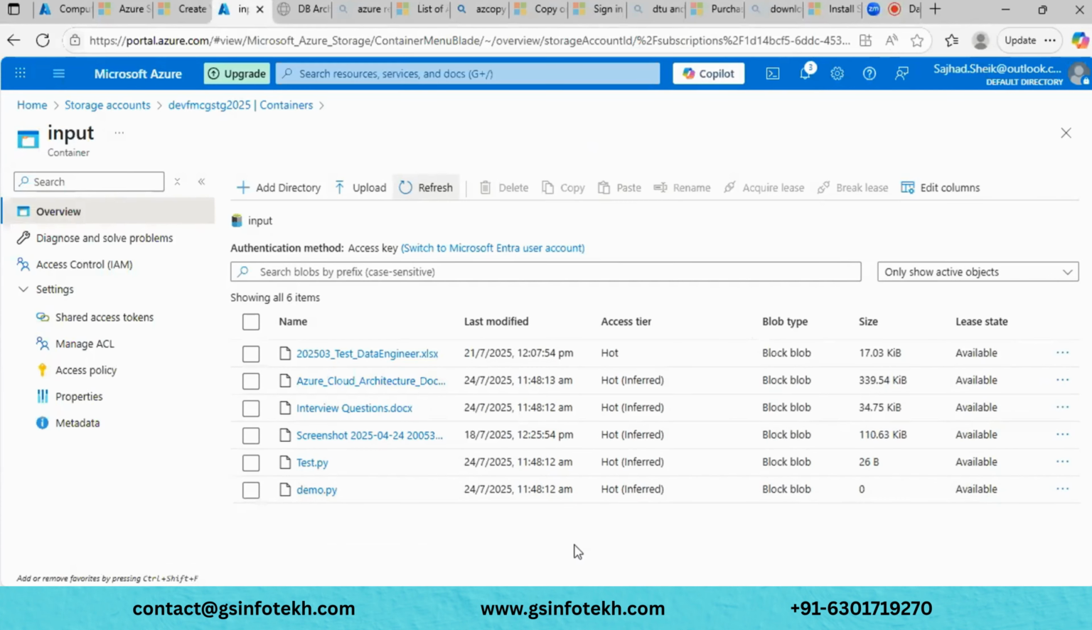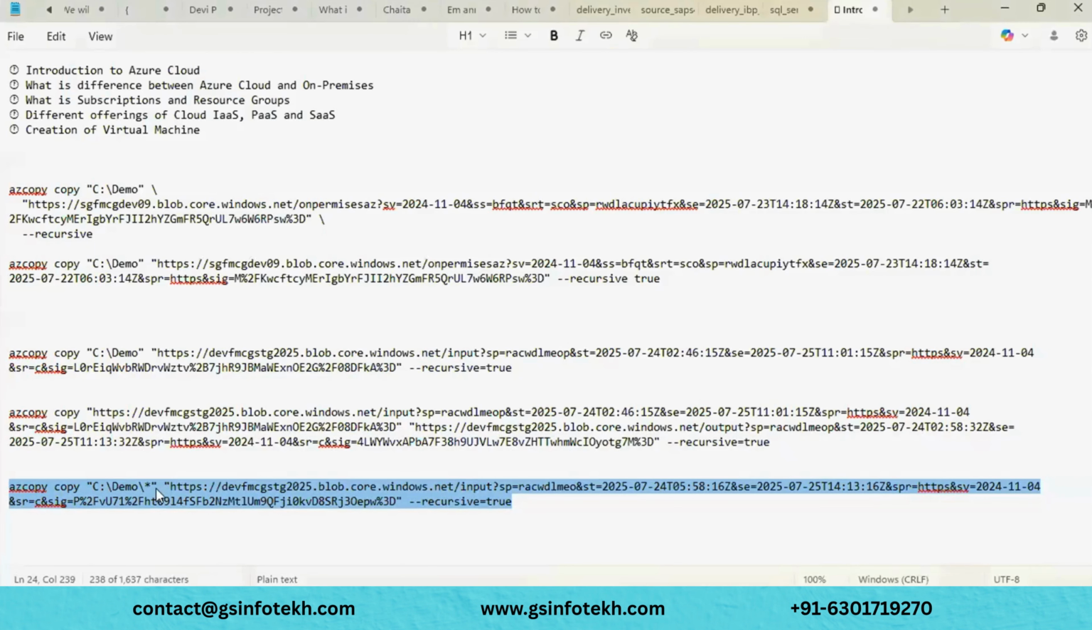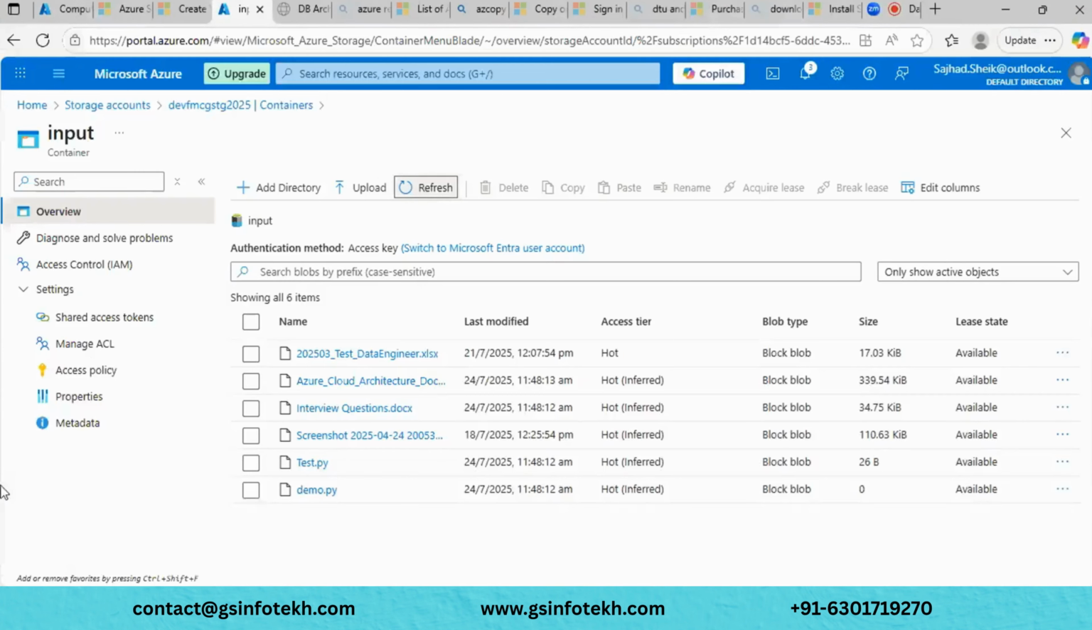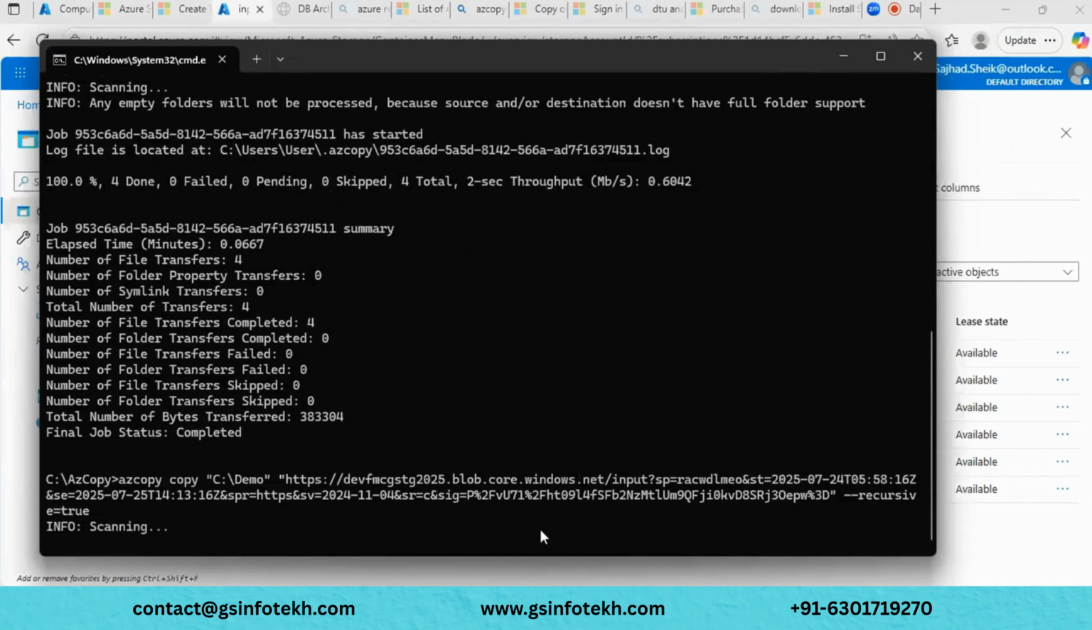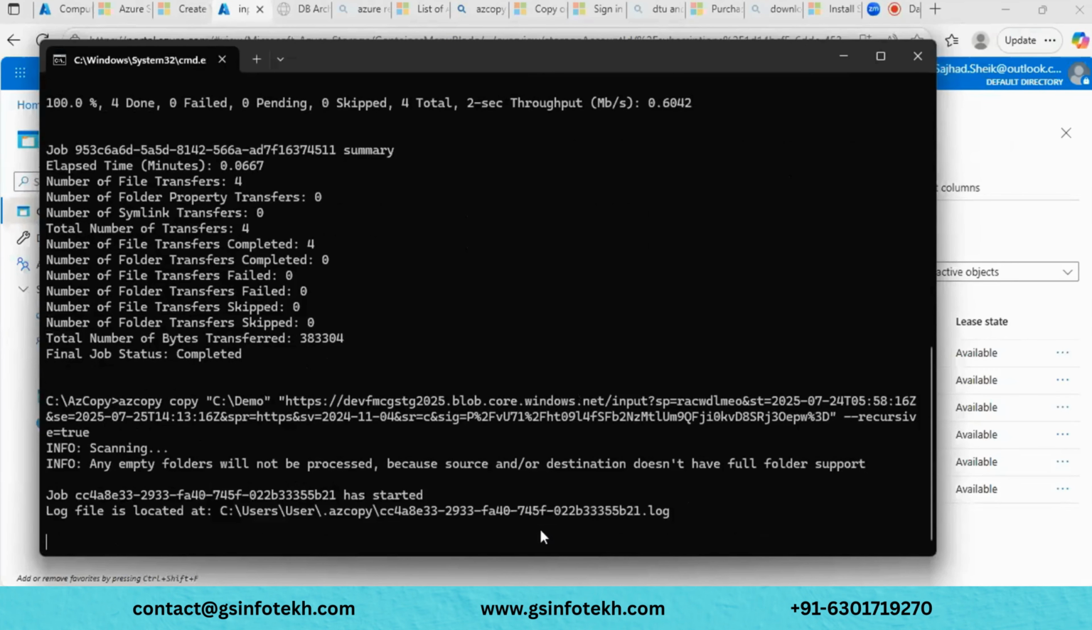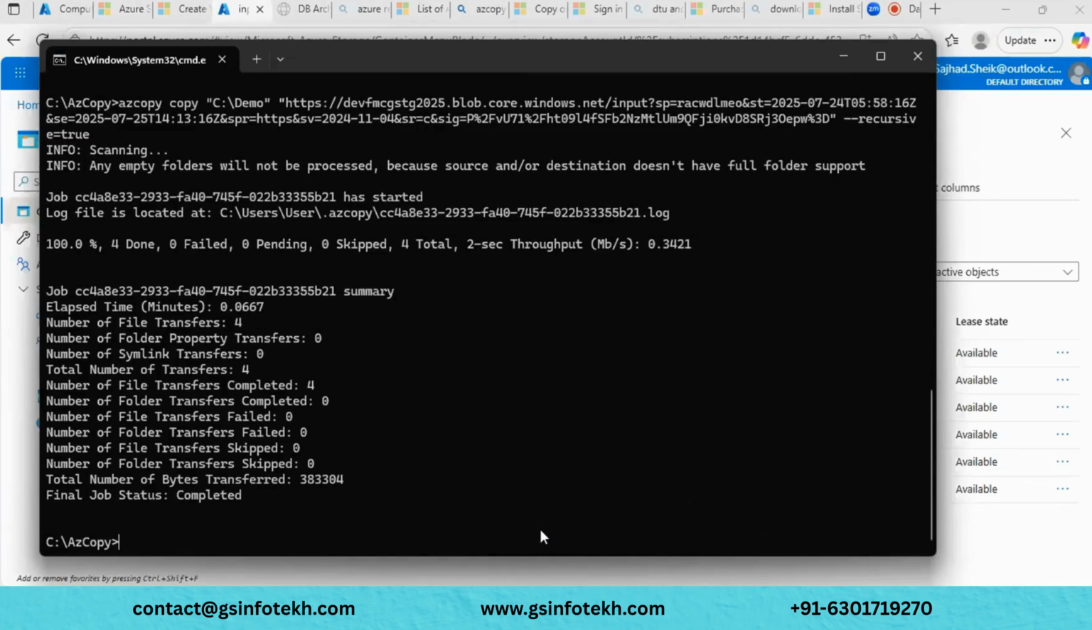Now I don't want to extract. I want the full folder as it is. I will remove this star here and just give demo. Now the job is completed. So 100% successfully completed.